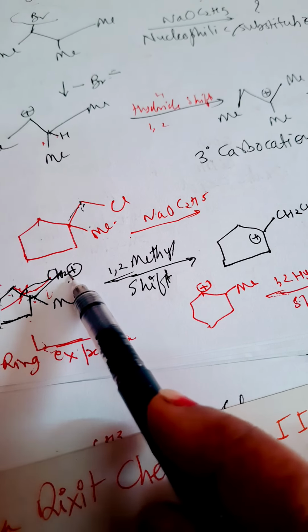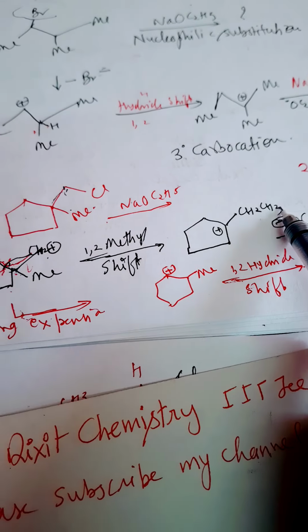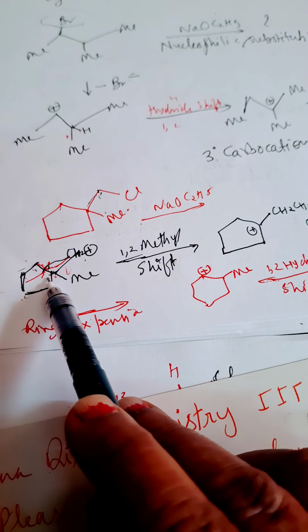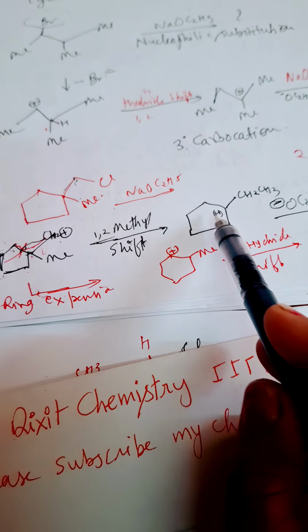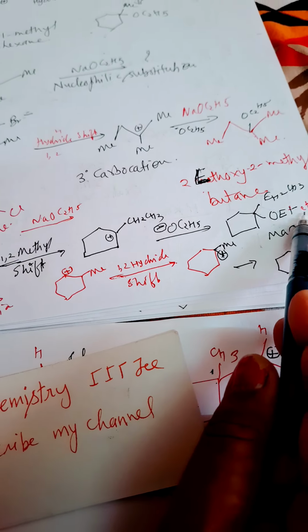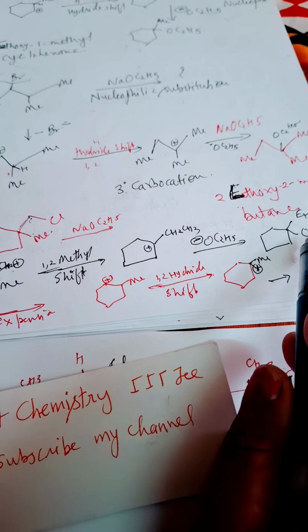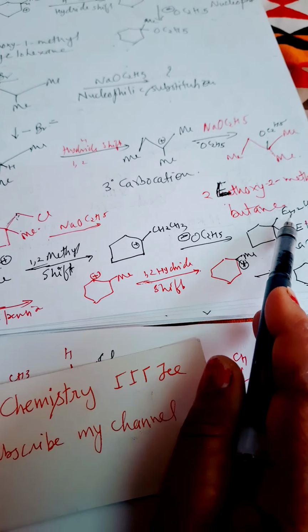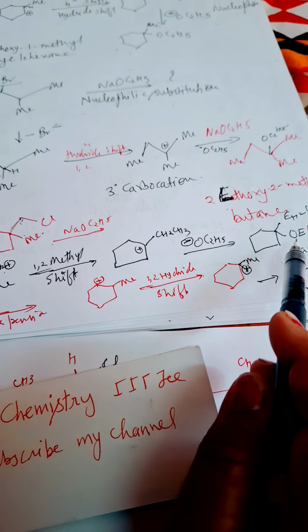So this methyl group joined to CH2. So now it is CH2CH3, and the positive charge will be coming over here. So we'll get a 3 degree carbocation, OC2H5 attacks it, and we'll get this compound. Okay, OEt means ethoxy. So we are getting 1 ethoxy, 1 ethyl cyclopentane.